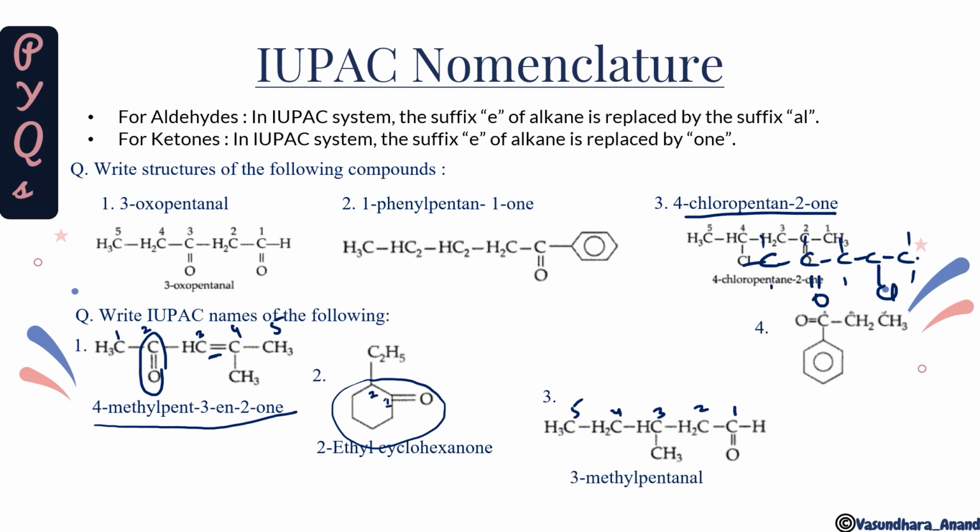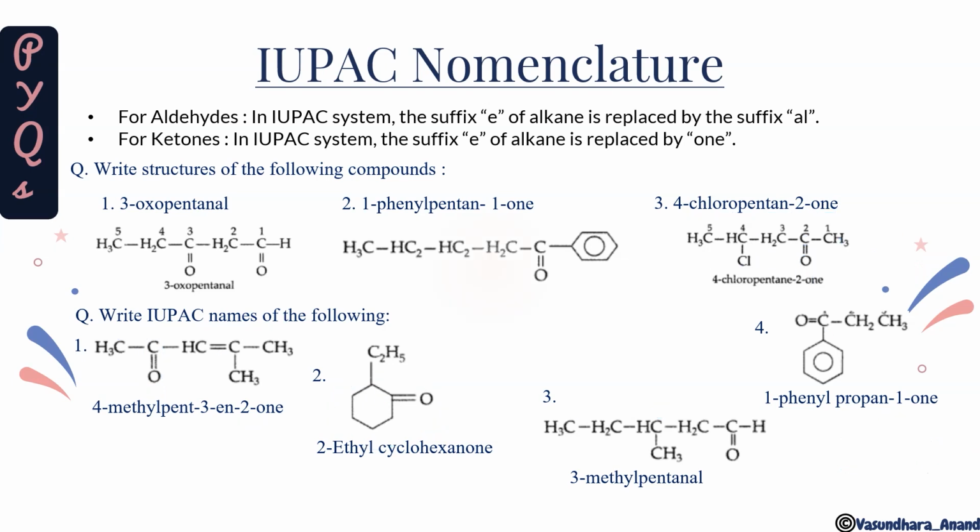And the last question is, these all are PYQs, previous year questions that have come. Okay, so here we have done the same way, but this time it will be propanone. 1 2 3. So what we will say, 1-phenyl propan-1-one, isn't it? This is also called propiophenone. The common name is propiophenone. Okay, this is the common name, not the IUPAC name. Sometimes it can be asked to write the structure of propiophenone. So in that way you can say.